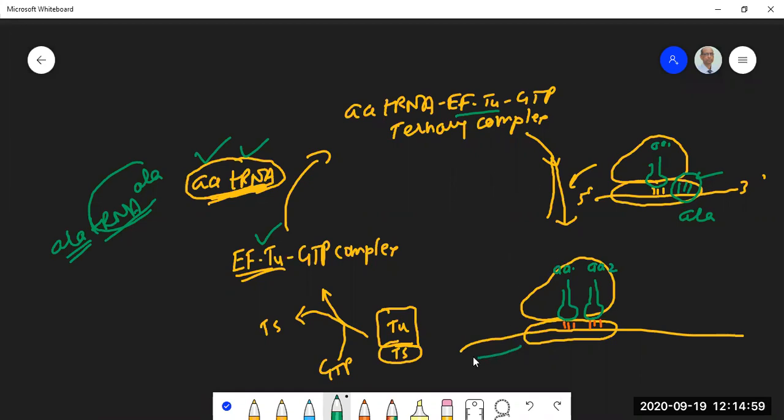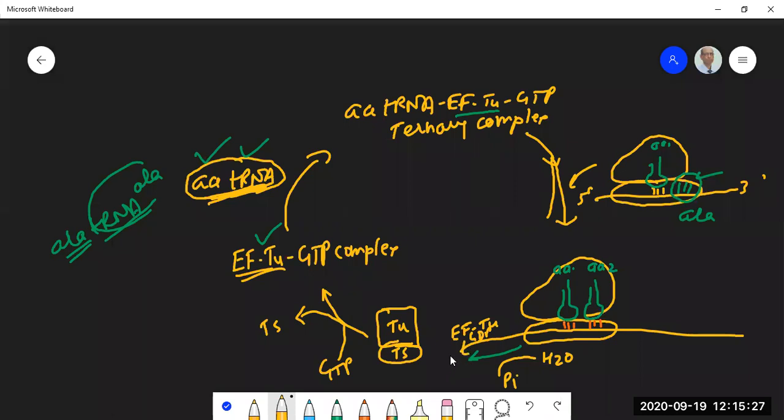What remains is, after this, the GTP is hydrolyzed to GDP, and so you have the EFTU GDP complex remaining.